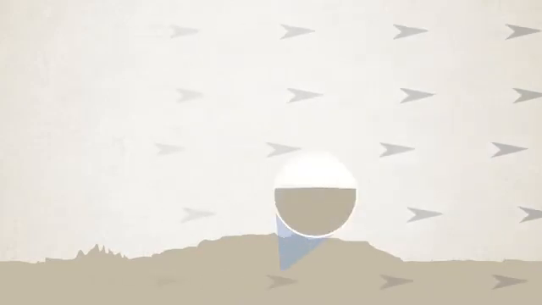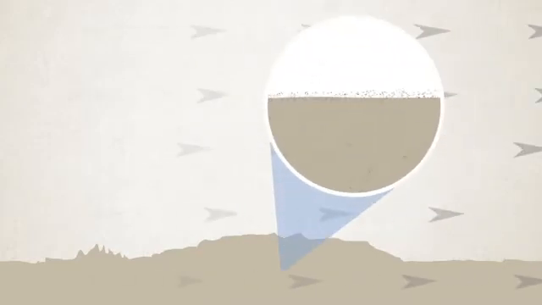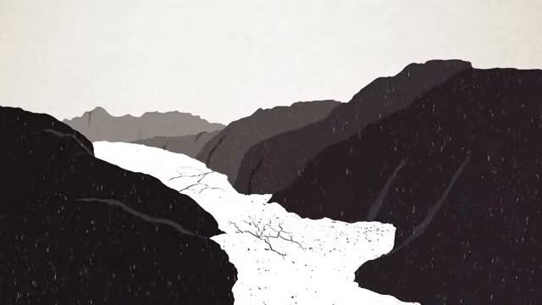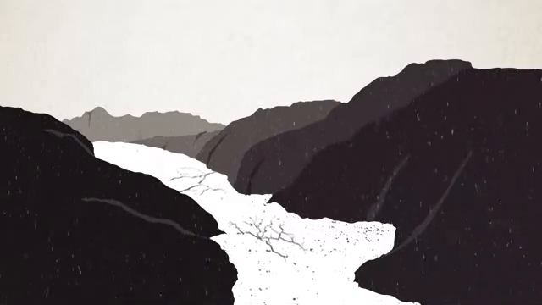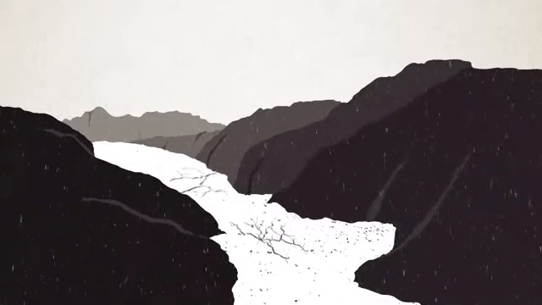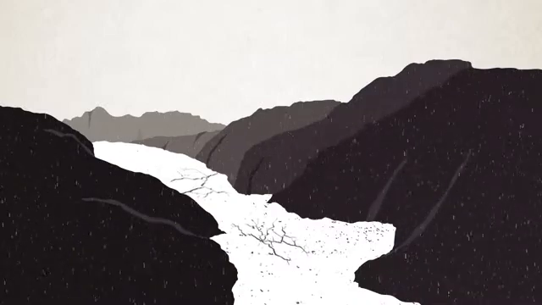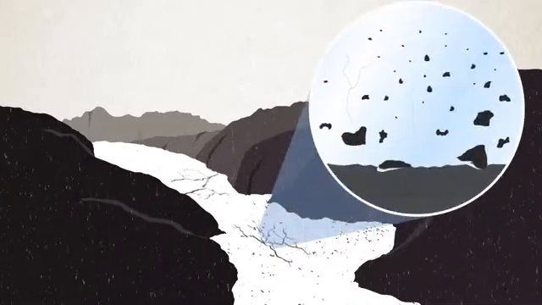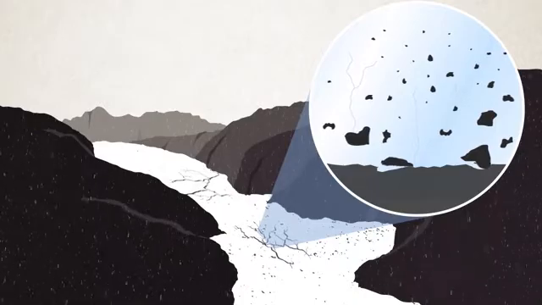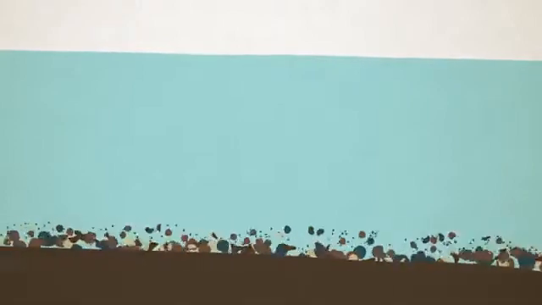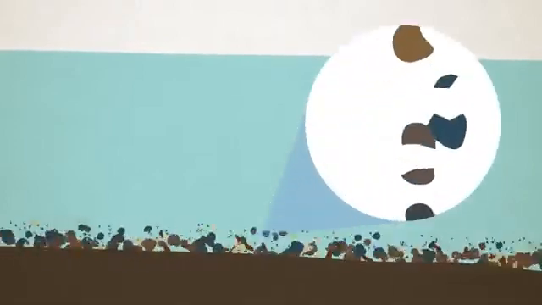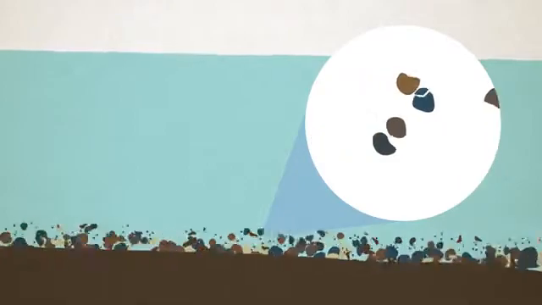Wind can blow small rock particles over landforms, slowly wearing down the rock. In the mountains, frozen water falls as snow and forms glaciers that are like huge rivers of ice. The ice grinds against mountain rock, slowly carving valleys. Water from rain and melting snow forms fast-moving rivers. River water bounces rocks around, causing them to bump into each other and break into smaller and smaller pieces. Through this process, giant boulders can break down into tiny pieces of sand.